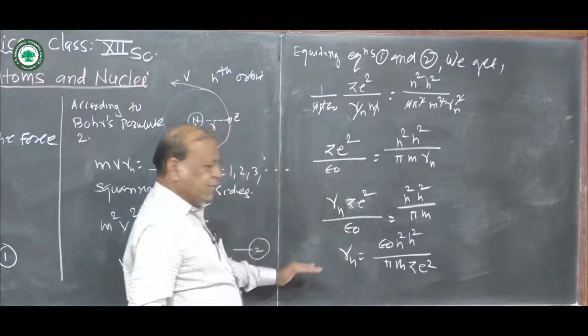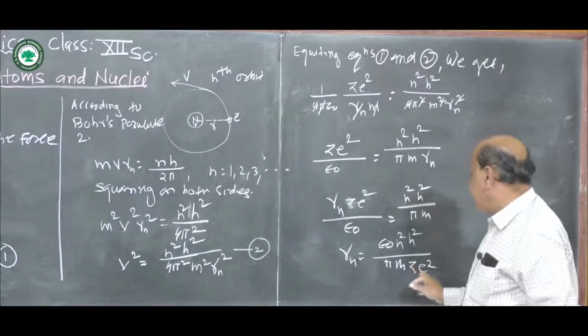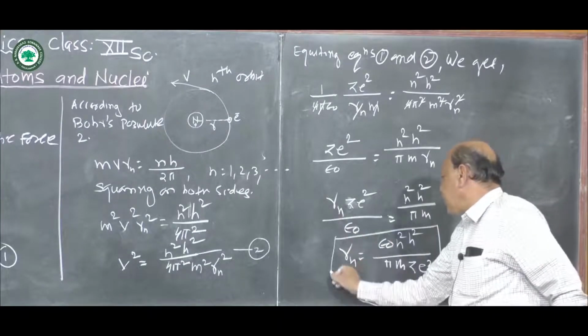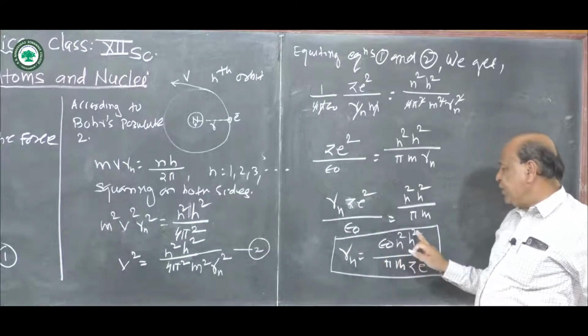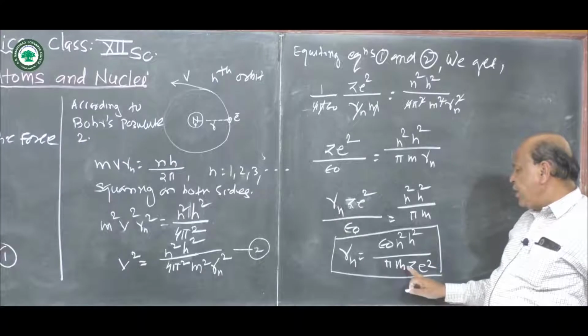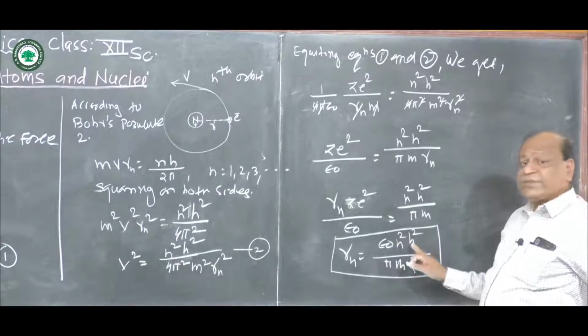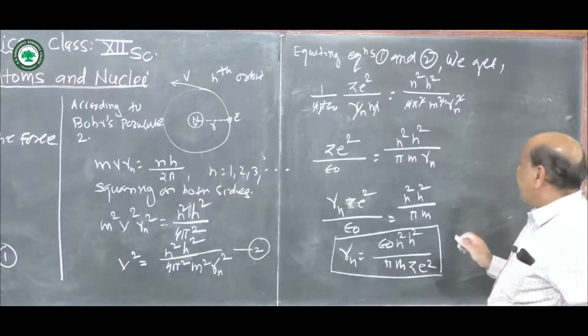This is the value of the radius of the nth orbit. That is r n is equal to epsilon 0 n square h square divided by pi m z e square. This is the radius of the nth orbit for Bohr's orbit.